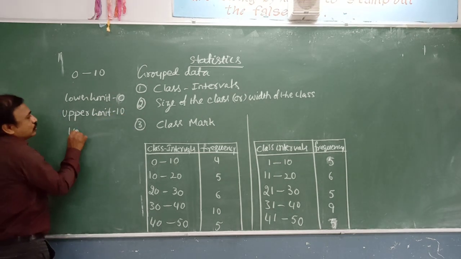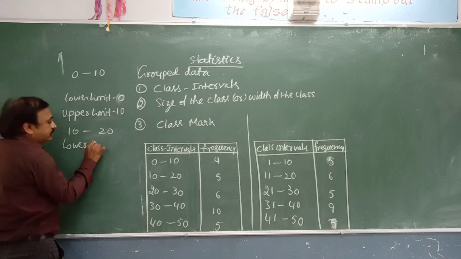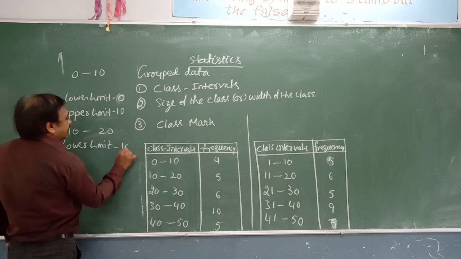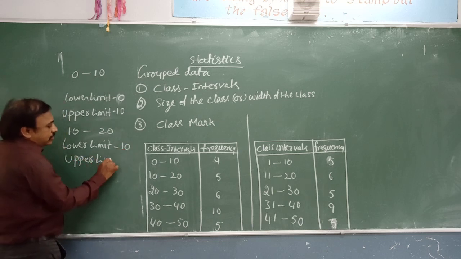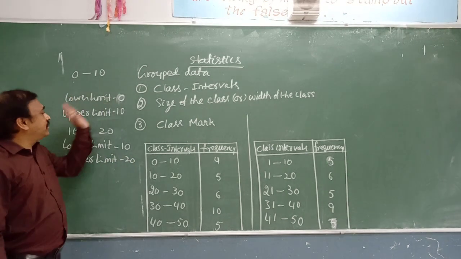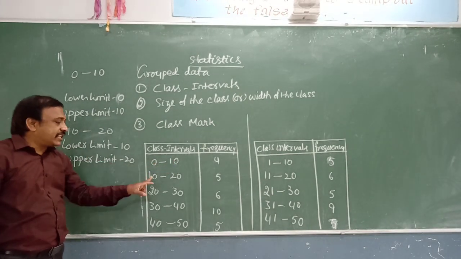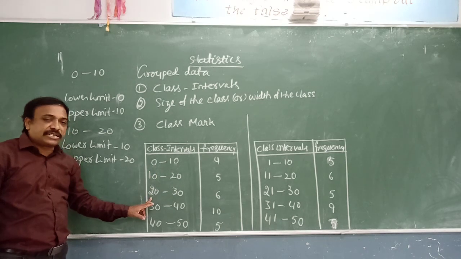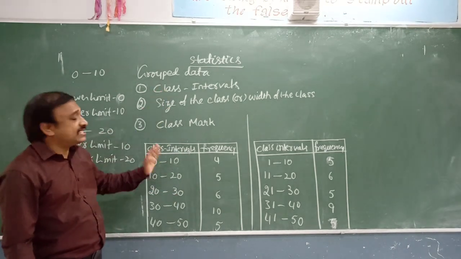Then 10 to 20, in this the lower limit is 10 and the upper limit is 20. So this is called lower limit, upper limit. For each class interval, there is a lower limit and an upper limit. That is class interval, size of the class.